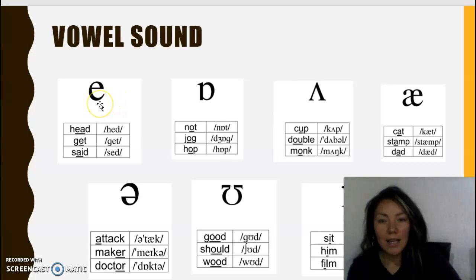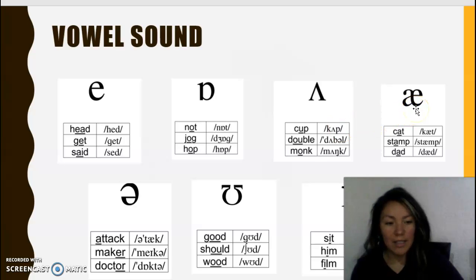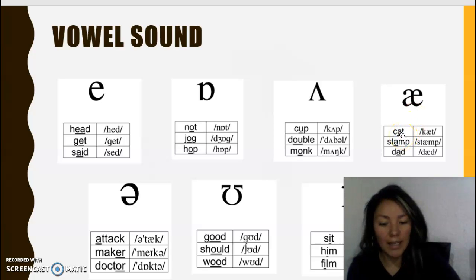This sound is eh. For example, in the word head. This sound is, for example, in the word hop. This sound is ah. For example, in the word cap. This sound is ah. For example, in the word cat.